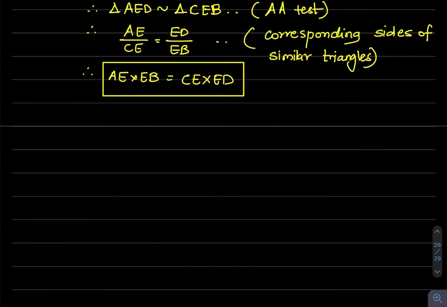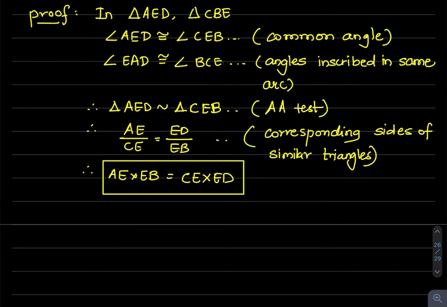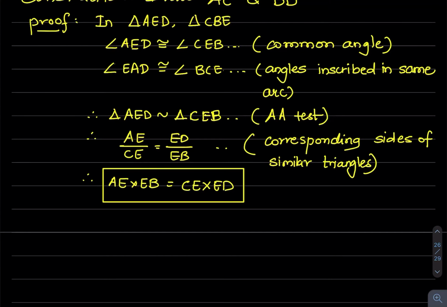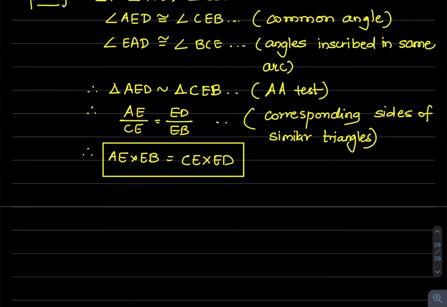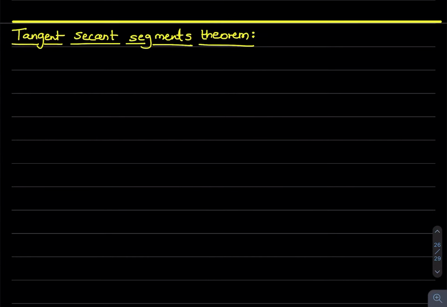So these two proofs are very simple and in a very similar way you can prove them. Using AA test, show that two triangles are similar and then use this correspondence and write down the result by cross multiplying. Now the last theorem, the tangent secant segments theorem.